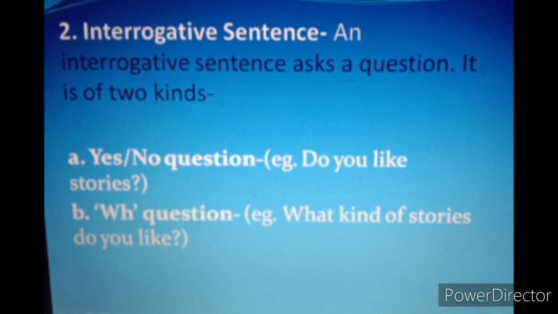For example, if I ask you, do you like stories? So either you'll say yes or no. So these are yes or no questions. And second is WH question, wherein you ask a proper question and you need to give a proper answer. What kind of stories do you like? So here you will tell either fairy tales, horror stories, or whichever you like to read. So interrogative sentences are also divided into 2 parts, yes or no questions or WH questions. I hope it is clear.